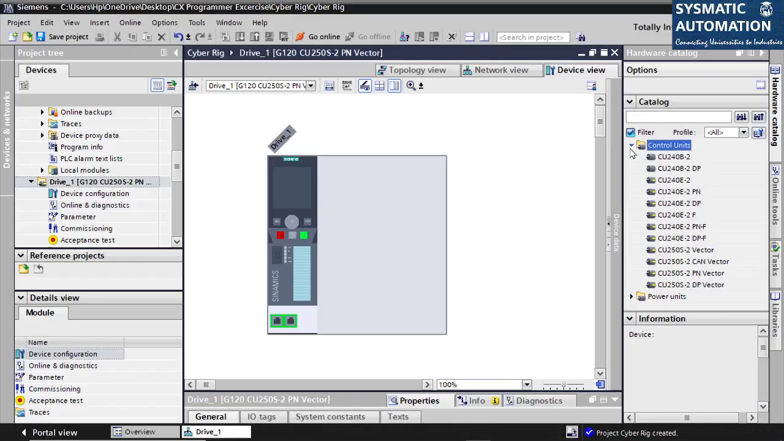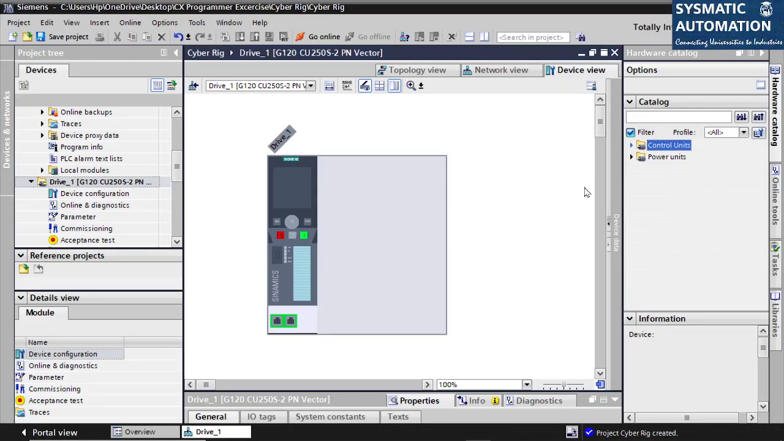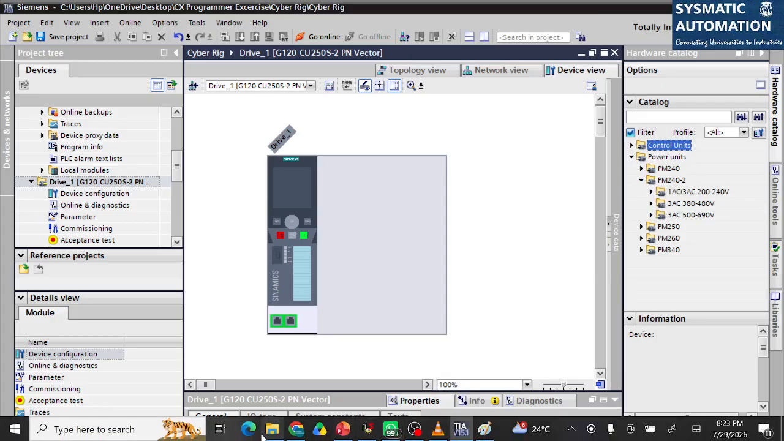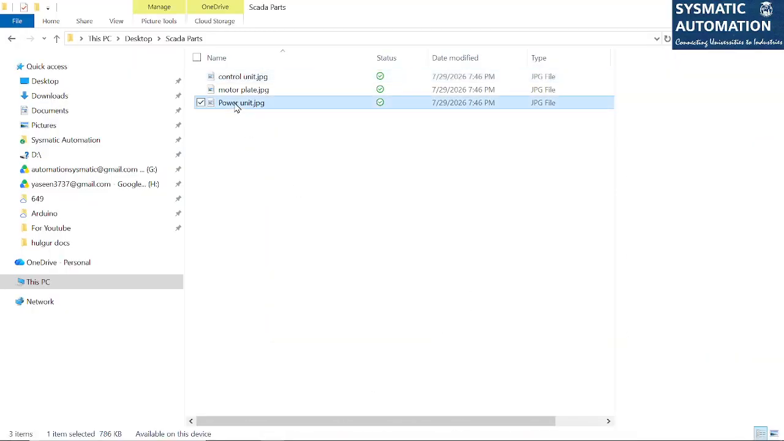Now after I added my control unit, I have to add the power unit. We'll see which power unit we should be adding. Alright friends, once we added the control unit, we have to add the power unit for the drive. The power unit we have in our training center is PM240-2. Once I click this, it has many options here. So to know what exactly our power unit is, let's see the power unit.